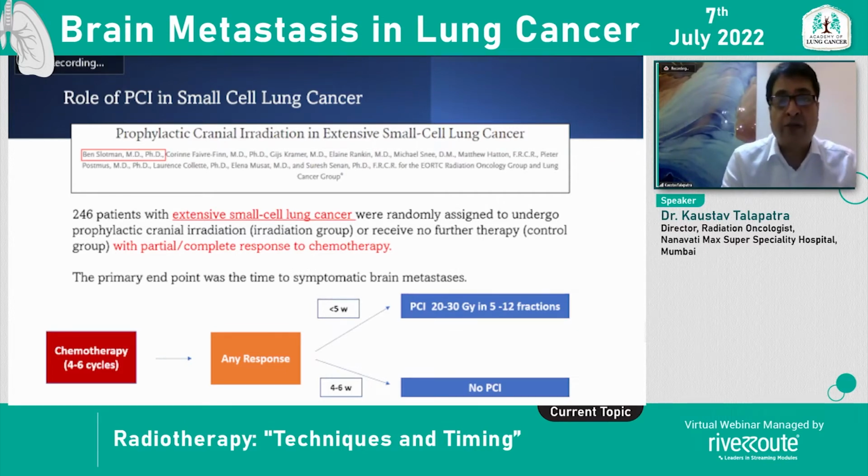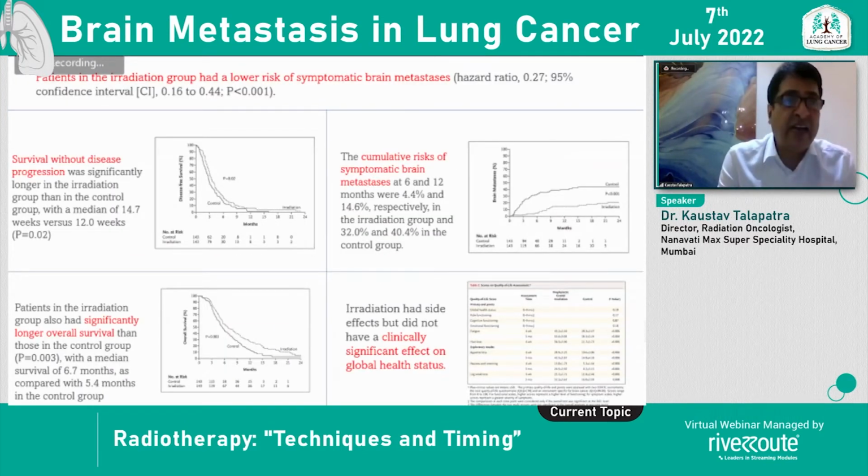And here also, after PCI at 5 to 6 weeks, survival without disease progression was significantly longer in this group, significantly longer overall survival. The cumulative risk of symptomatic brain metastasis was lesser in the group which received PCI, and the side effects of radiation did not impact the global health status.